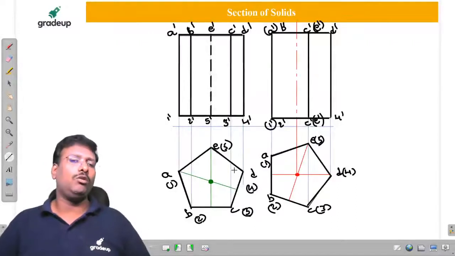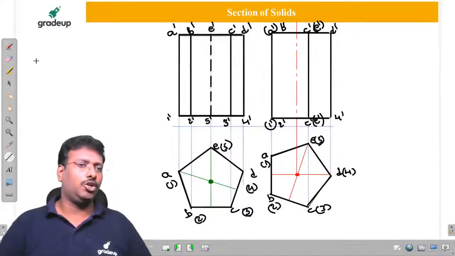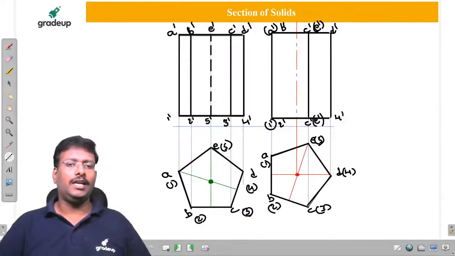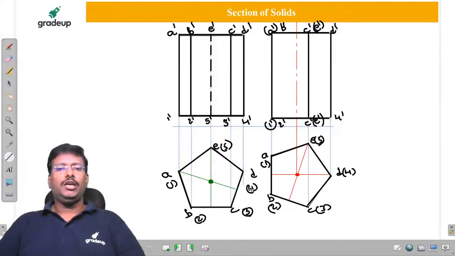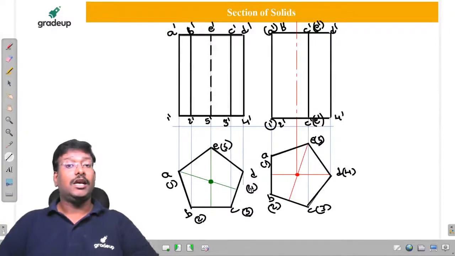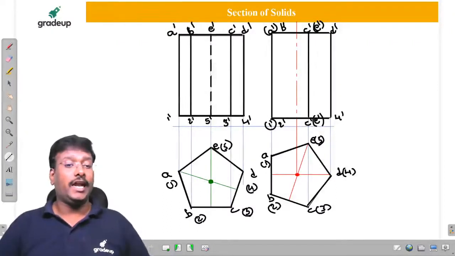Here I want to give one more piece of information, my dear friends. Each and every side of the polygon represents one rectangular face.